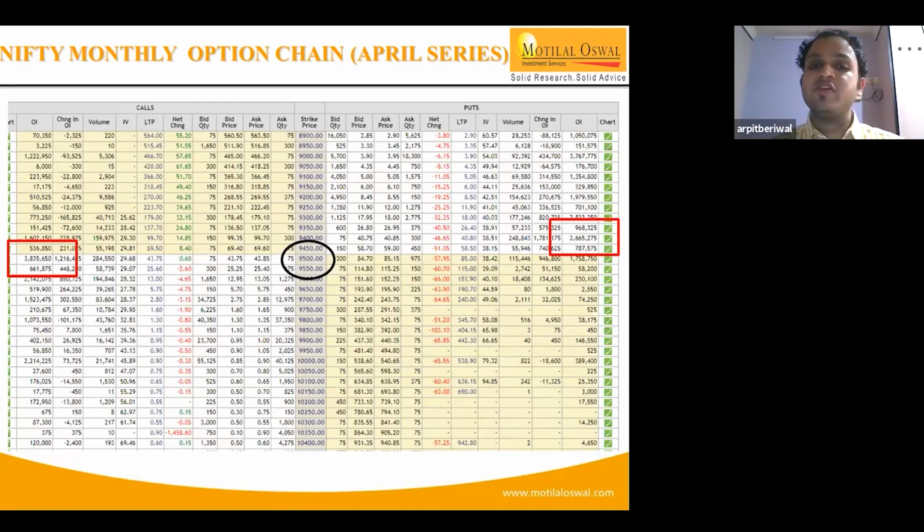If we combine 43 plus 85, the combined premium for the 9,500 strike is 120 points. So the market participants expect that the range till expiry is likely to be between 9,380 to 9,620 zones, provided nothing happens on the global scenario. As per the option setup, this is likely to be the trading range for the April expiry.